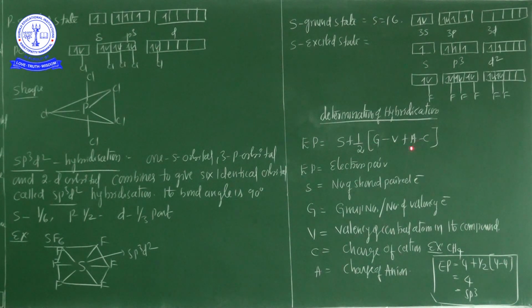There is no anion or cation. So overall the value will be 4, which means sp3 hybridization. So with the help of this formula you can easily calculate the hybridization. In my next class we are going to discuss the hydrogen bond.